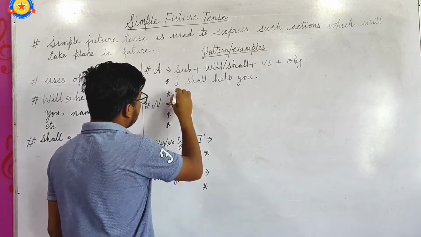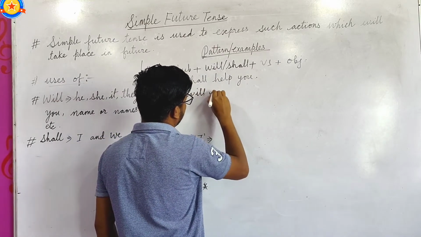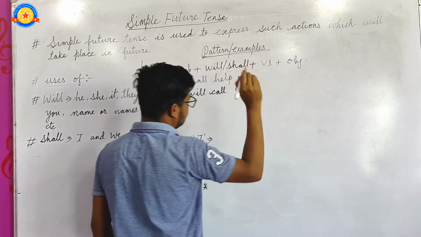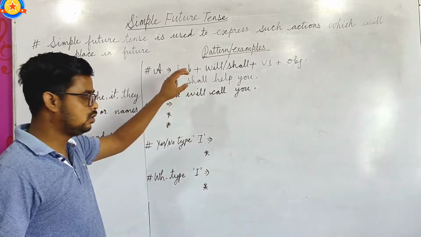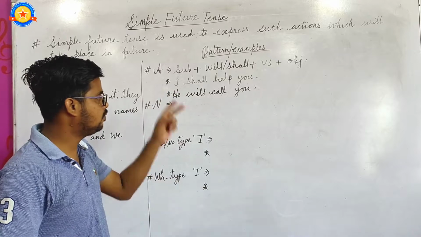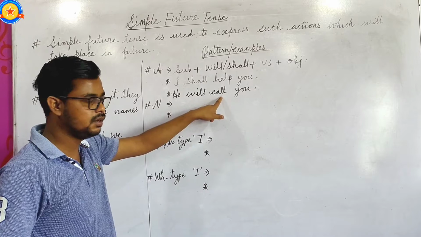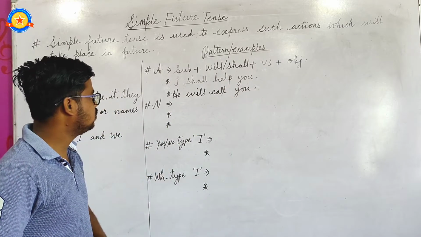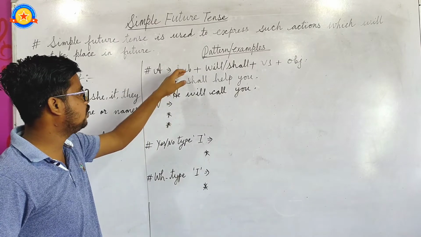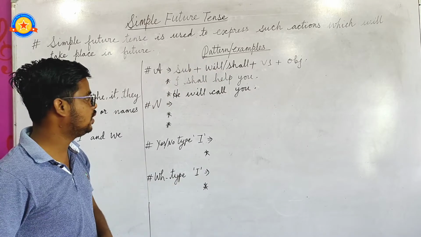He will call you. Both of these sentences are positive affirmative sentences. He is the subject here, will is the be verb, call is the main verb, and you is the object. By applying this pattern or formula, you can make affirmative sentences in simple future tense.